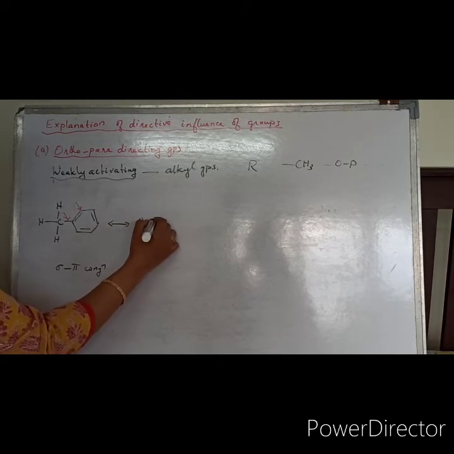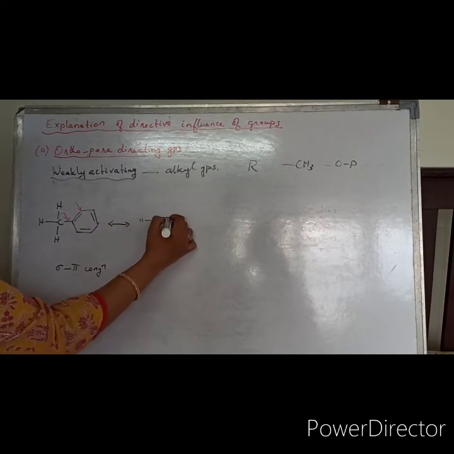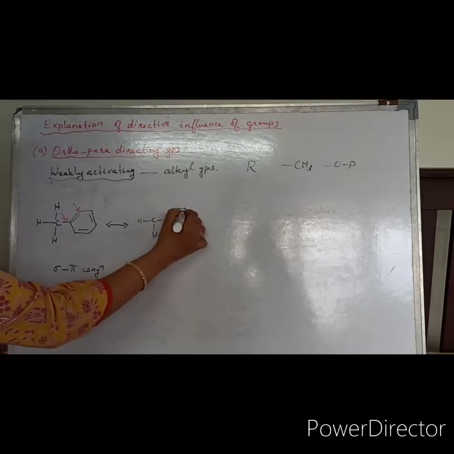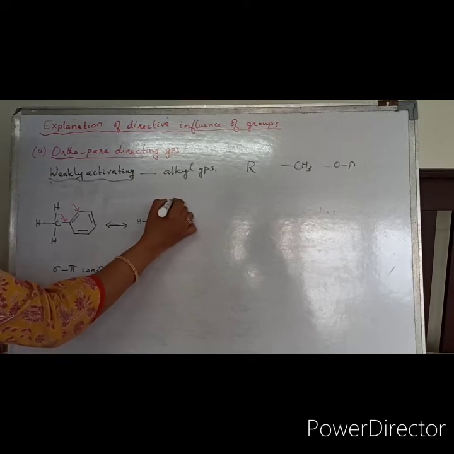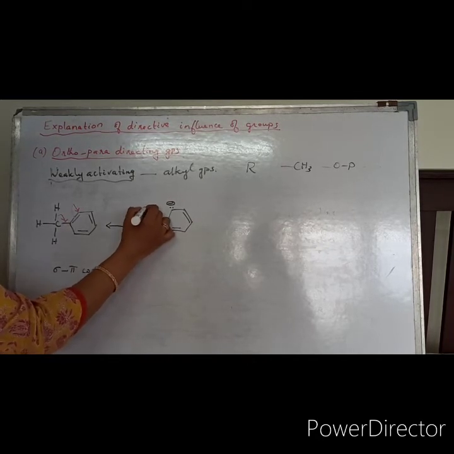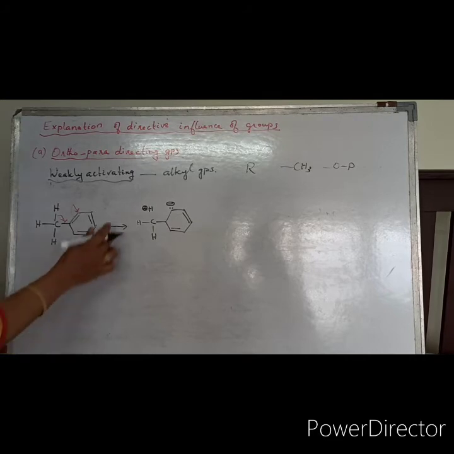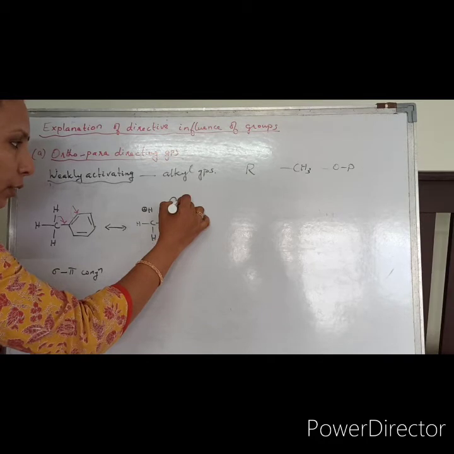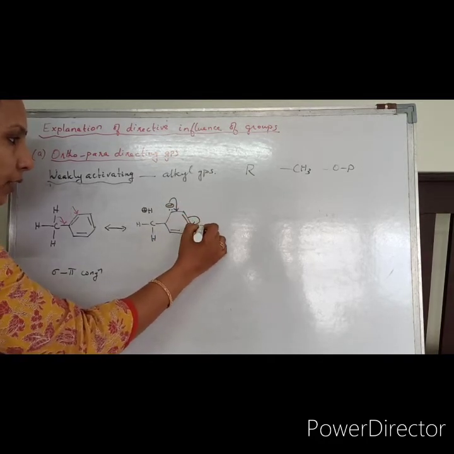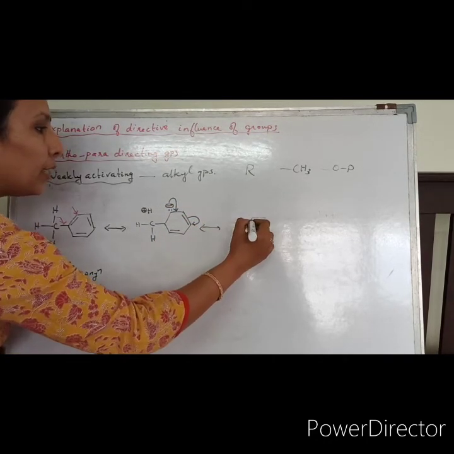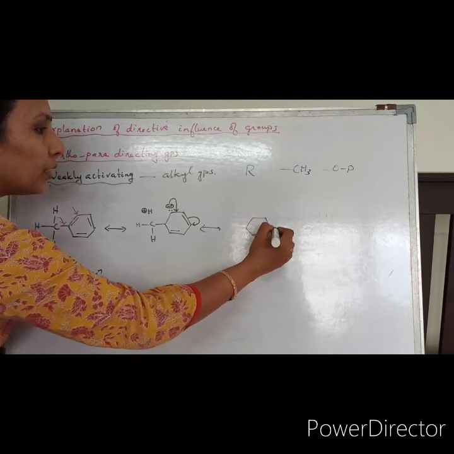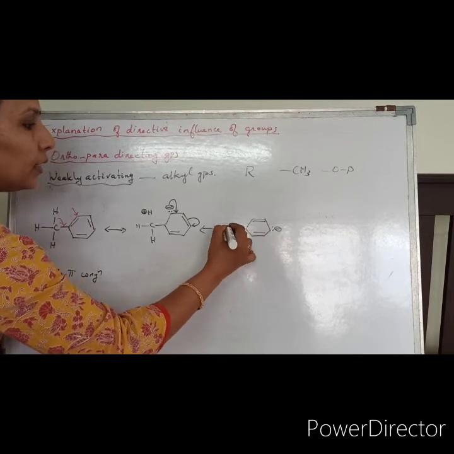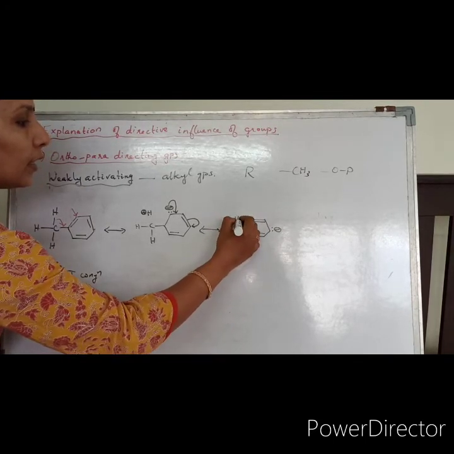So H, C, H, here you have the ring, here a pi bond, here the electron density comes at the ortho position, the sigma bond is not there. So this will become H plus. And the same thing, now this will be shifted here, this will be shifted here. So you can write the ring first. Here electron density is coming, here a pi bond, here this one CH, H, here H plus.